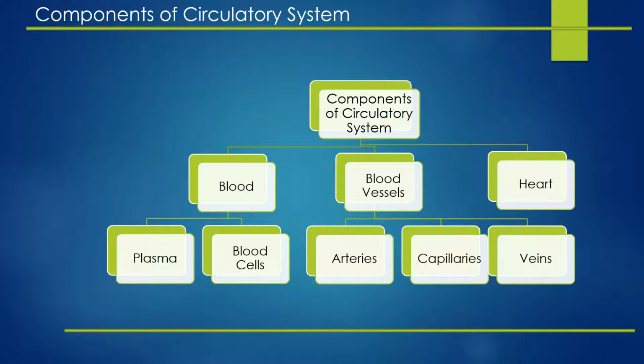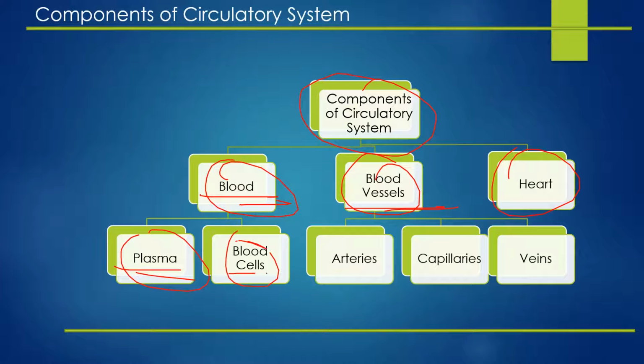So the major components of circulatory system are blood, blood vessels and heart. Now blood is composed of two parts, plasma and blood cells, and in this time of pandemic you may have normally heard someone saying plasma, please donate plasma, etc. So in this video we will learn what is plasma.